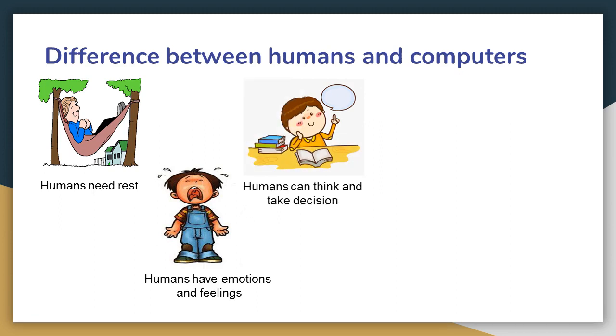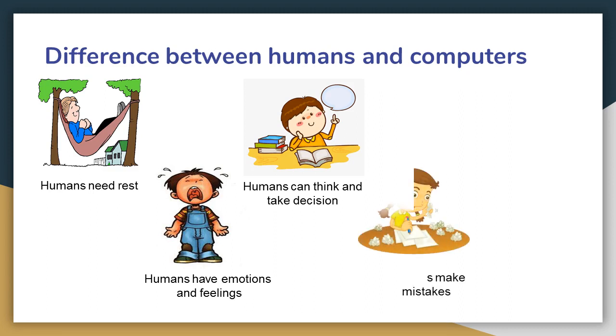Next one, humans can think and take decision. We have mind, we can think, we can take decision whether something is right or wrong. We can take decision whether this is the time to play or this is the time to study. But a computer cannot take decision. A computer cannot think.